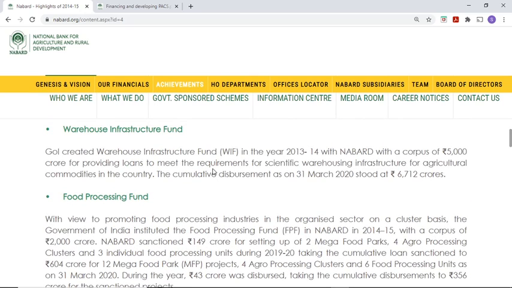The corpus is 2,000 crore and the scheme was launched in 2014-15, and in the current financial year it sanctioned 149 crore for 2 mega food parks, 4 agro food processing clusters, and 3 individual food processing units. Total loan disbursed by the Food Processing Fund is 604 crore.